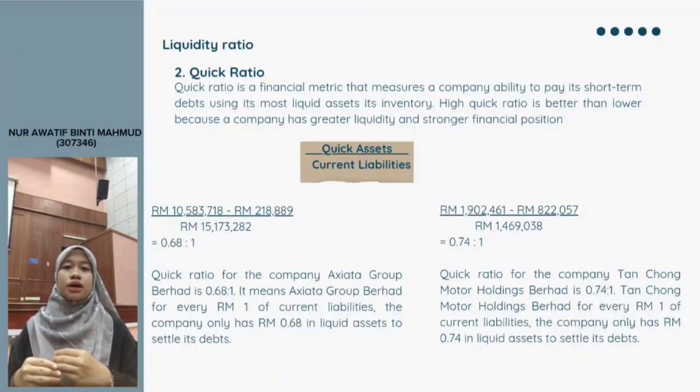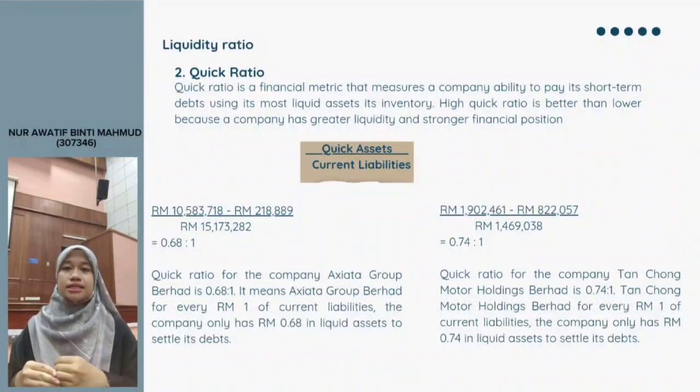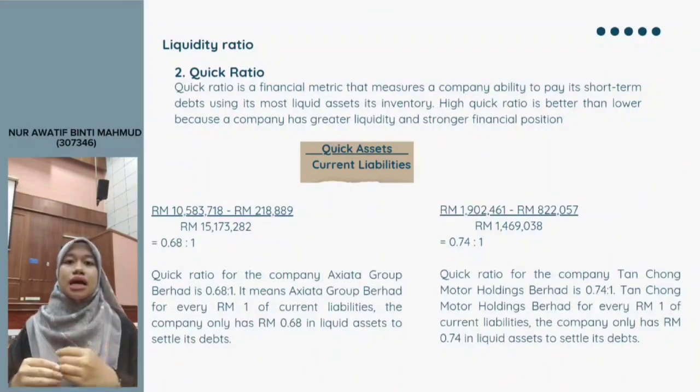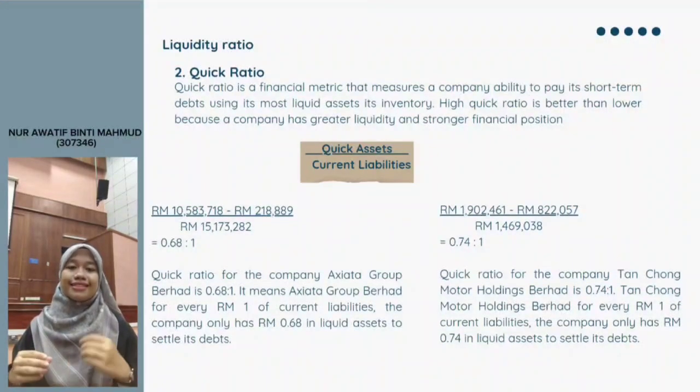Quick ratio for the company Axiata Group Berhad is 0.68 ratio by 1. It means Axiata Group Berhad for every RM1 of current liability, the company only has RM0.68 in liquid asset to settle their debts. Next, liquid ratio for the company Tang Chong Motor Holding Berhad is 0.74 ratio by 1. Tang Chong Motor Holding Berhad for every RM1 of current liabilities, the company only have RM0.74 liquid asset to settle the debt.